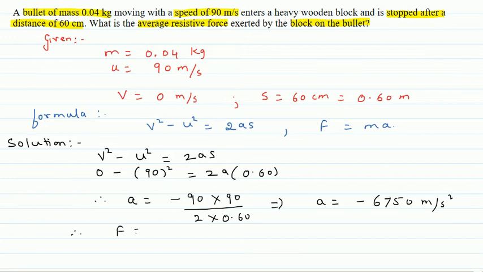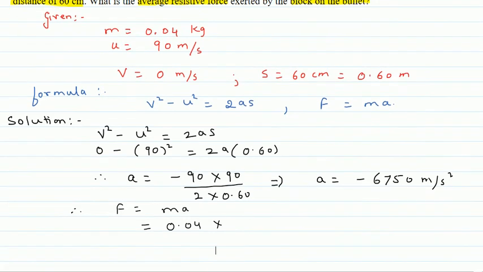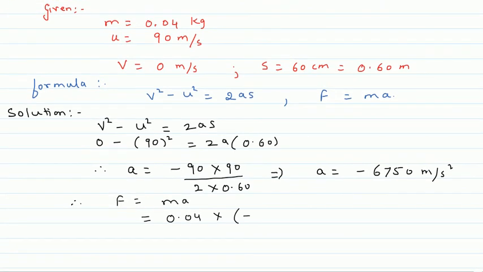Therefore, retarding force is mass into acceleration, that is 0.04 into minus 6750. On solving this, we get force is equal to minus 270 Newton.